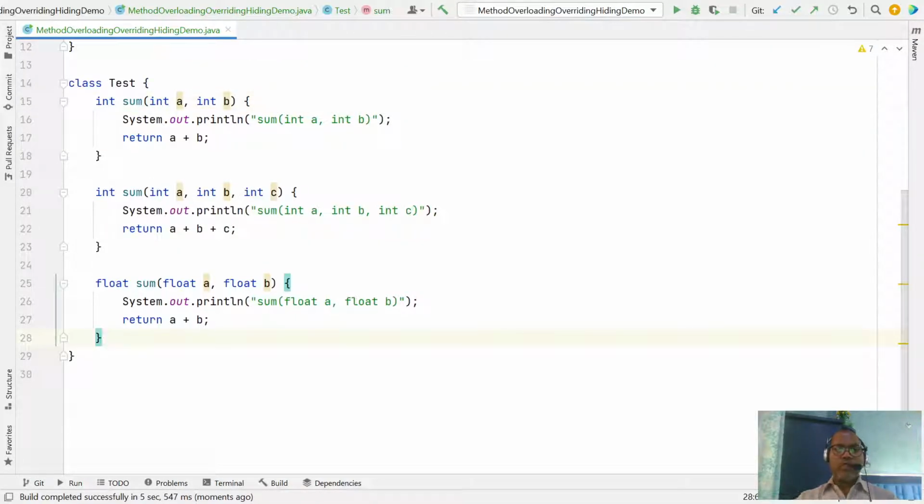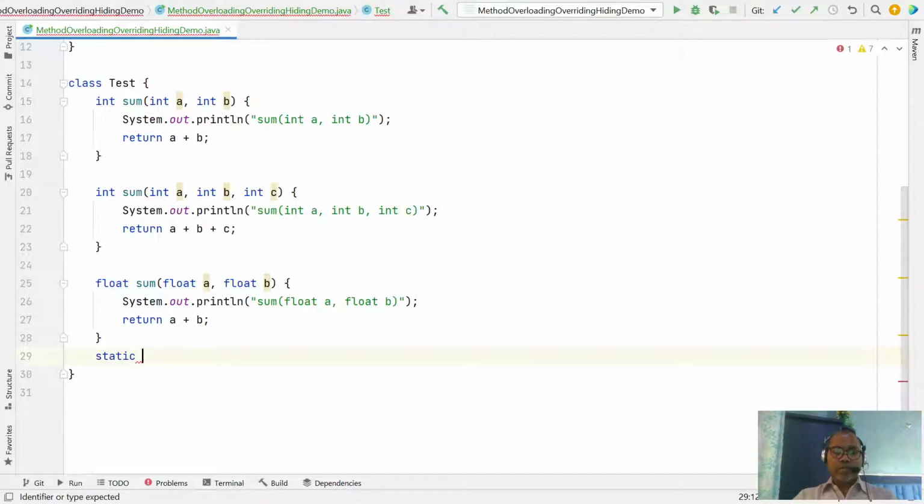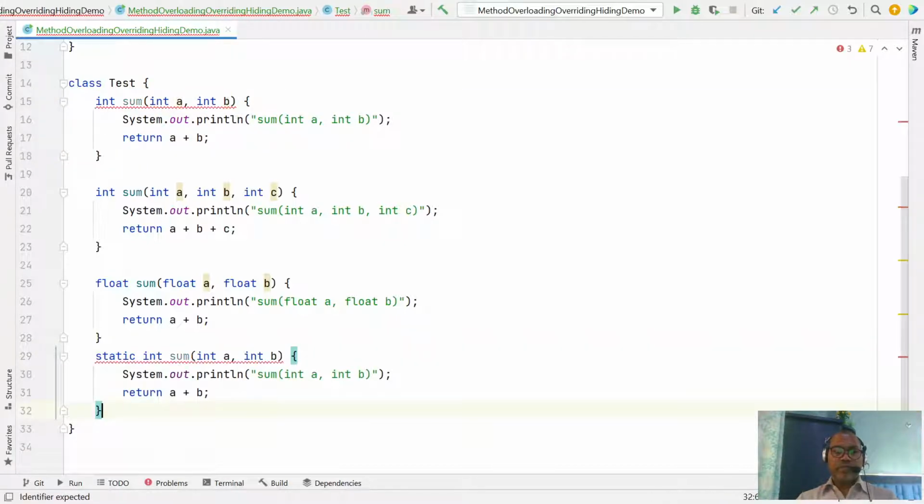Even you can write a static method as well. Let's write a static int, okay. Let's see here, float, okay, float f.